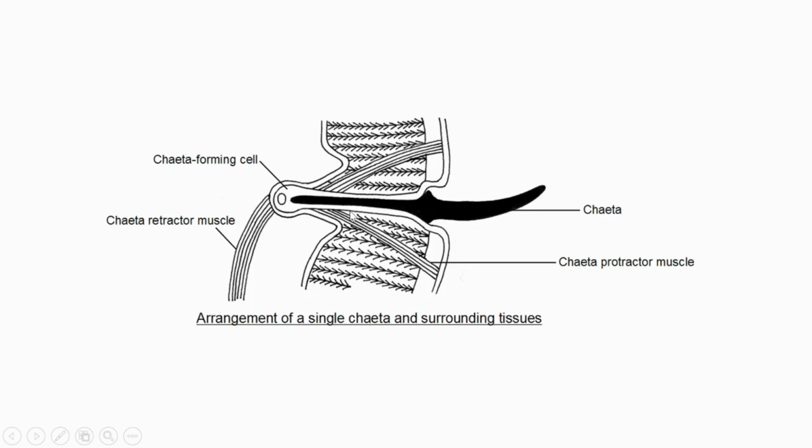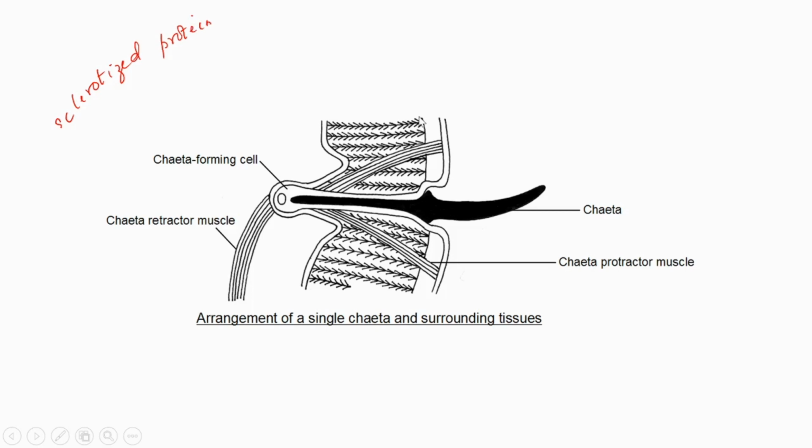Yes, rod-shaped chitin. It is hardened, and it is strengthened by the addition of sclerotized protein. I will write the spelling. Sclerotized protein.